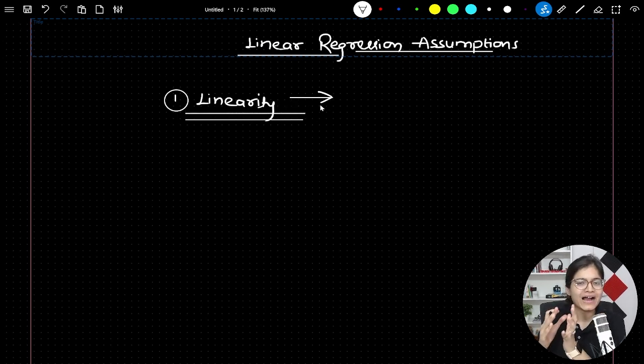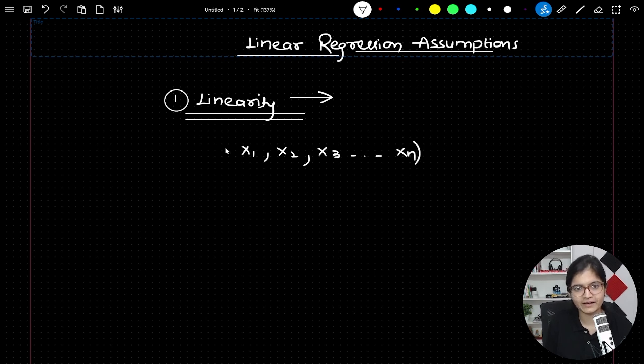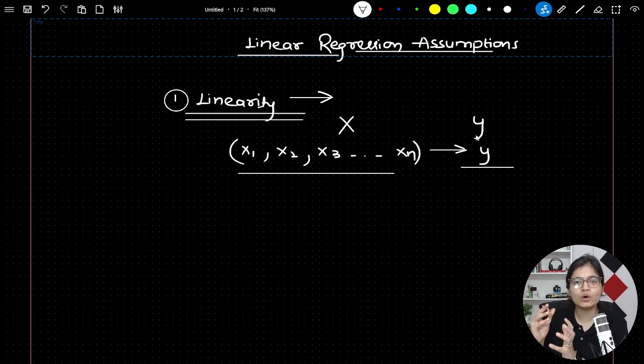You know that we have a lot of independent features in our data set, which you can take as x1, x2, x3 until xn, depending upon how many features we have. Corresponding to every feature, we will have a target value, because we are dealing with supervised machine learning techniques, right? So what I'm saying is that these independent features are linearly dependent on the dependent feature. What is the meaning of that? That this x and the value of y completely follow a linear function. They are linear in nature.